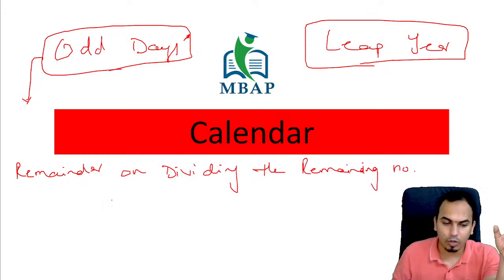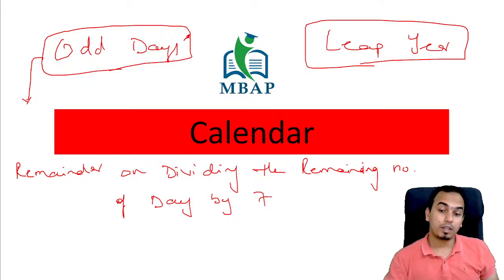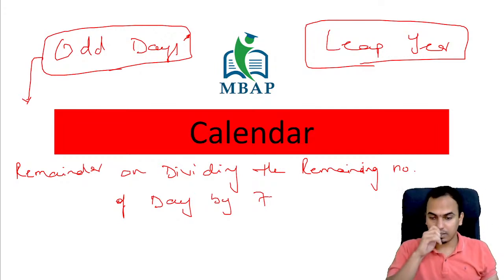The remaining number of days by 7. ठीक है? This is odd days. Odd day is the remainder. Always remember, it is the remainder. So you people get confused at times. They take the question. हमेशा remainder होता है. Whatever is the remainder on dividing by 7.